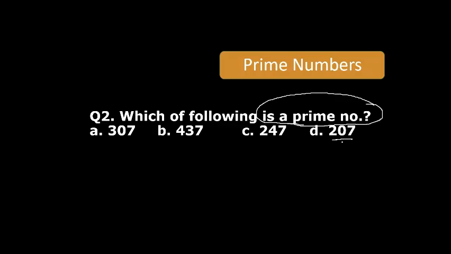Here the sum of digits of this is 9. I think it is divisible by 3 or 9. You can skip this. It is not a prime number. It is clearly visible that the sum is 9, so it is divisible by 3 and 9. So definitely it is not a prime number. Just check these three.